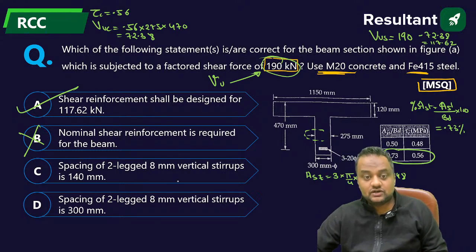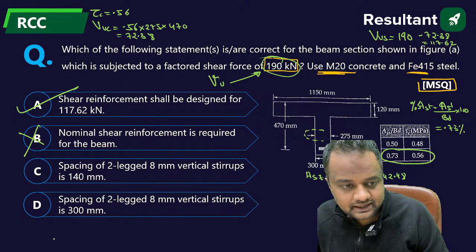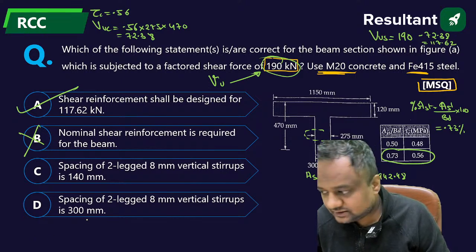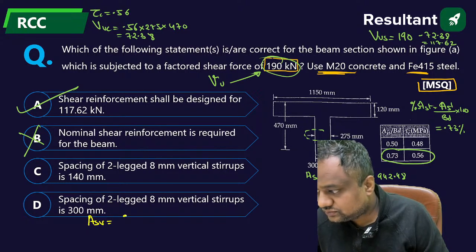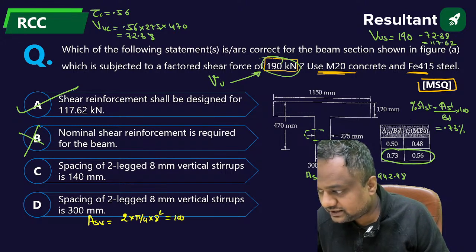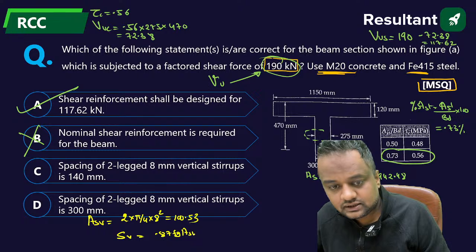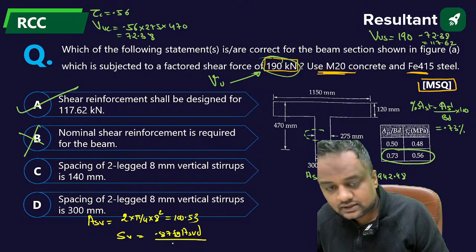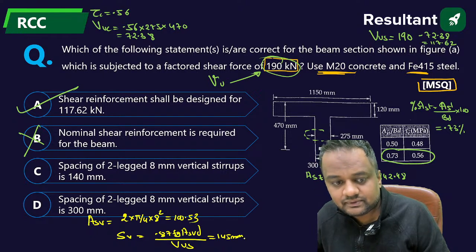Now what is the spacing of two-legged 8 mm stirrups? So you can apply the formula of stirrups now, the spacing. So ASV is equal to the area of stirrups. Two legs, na, so it is 2 pi by 4 into 8 square, it is 100.53, and spacing is given by 0.87 Fy ASV into D upon VUS. If you put all the values, it will be 145 mm.